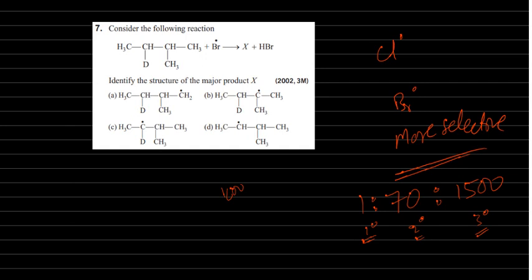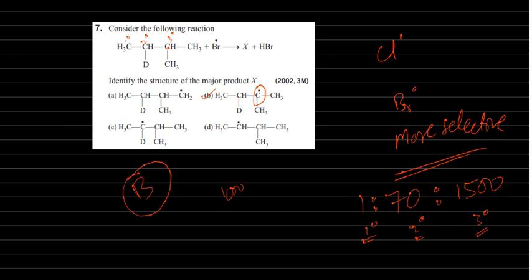So obviously here this one is tertiary, this one is secondary, and this one is primary. So the bromine will attack here. For the attack to happen, it should be ready, so at least the free radical must form. After that the attack will happen. So your answer will be B.